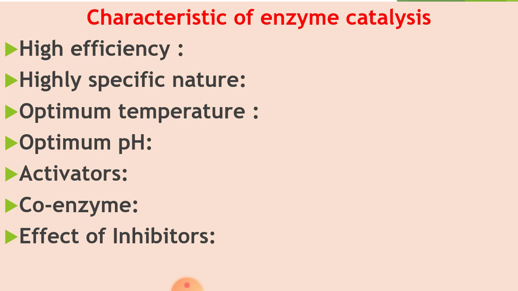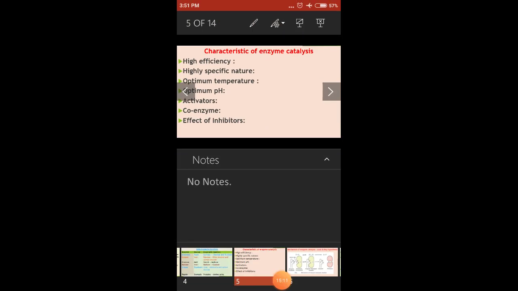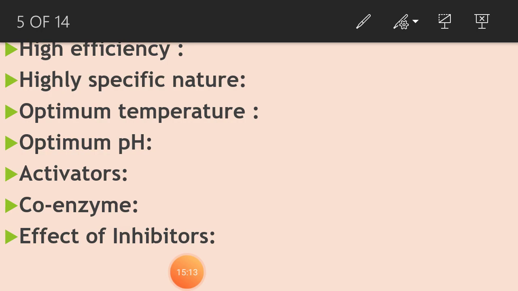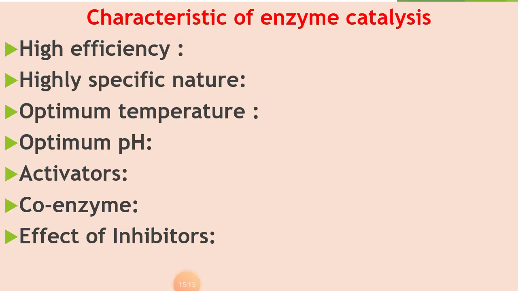Simply, take the example of the enzyme invertase: it hydrolyzes sucrose but not maltose. That means sucrose is hydrolyzed by invertase, but maltose is hydrolyzed by maltase and not by invertase. That means every enzyme is specific for a particular type of reaction.